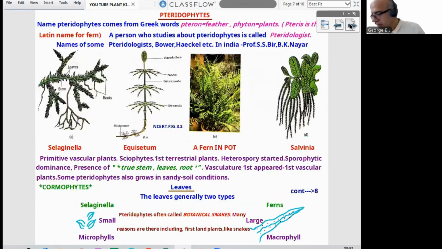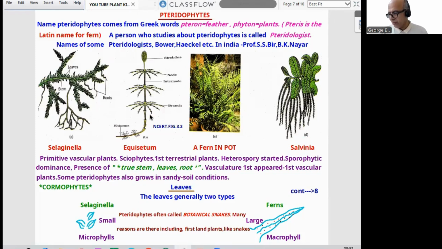It is called pteridophyte. When we start with the pteridophyte, the name pteridophyte came from the Greek word pteron, meaning feather, and phyton meaning plants. Pteris is the Latin name for fern. A person who studies pteridophytes is called a pteridologist. Names of some pteridologists: Bower, Haeckel, etc. In India, Professor S.S. Bir and B.K. Nair.